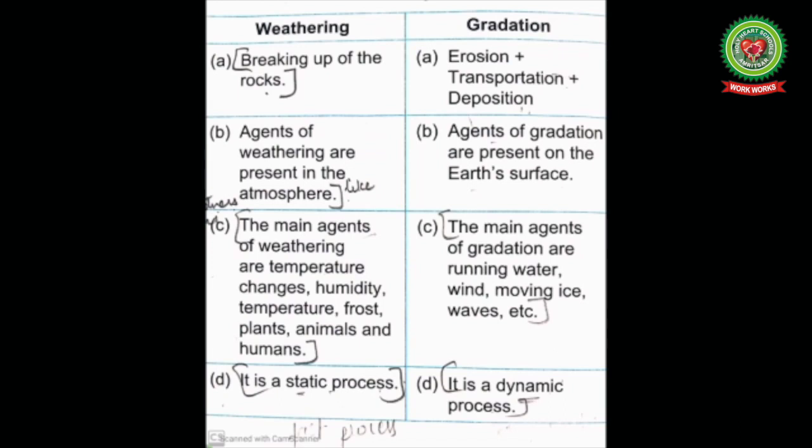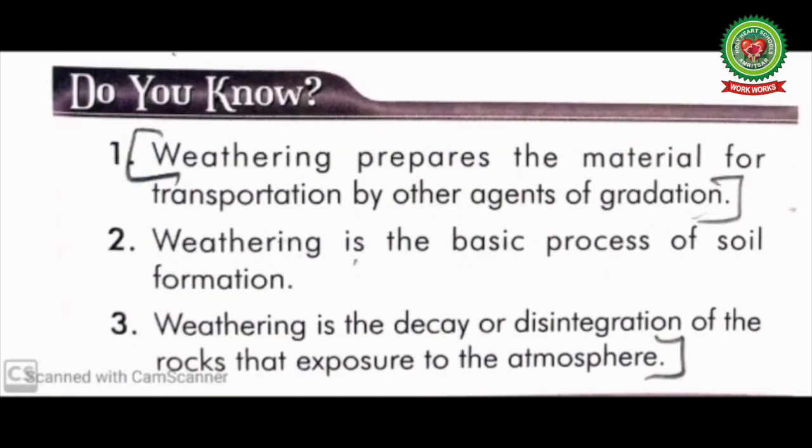Weathering is a static process, meaning the process changes over a long period of time. Gradation is a dynamic process, meaning it constantly changes and progresses. In this way, you can see that weathering and erosion are the two degradational processes which decay and break rocks into smaller pieces. Do you know?